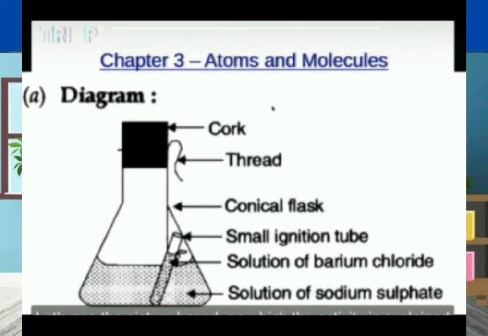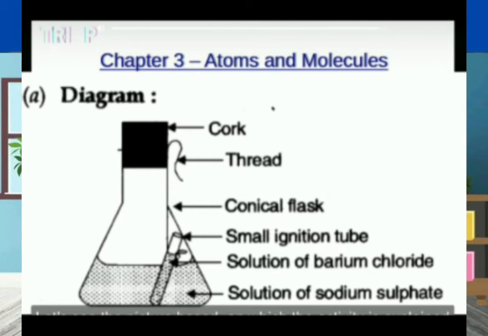Before mixing, we find the weight of each solution, and then we mix both solutions well so that they react together.